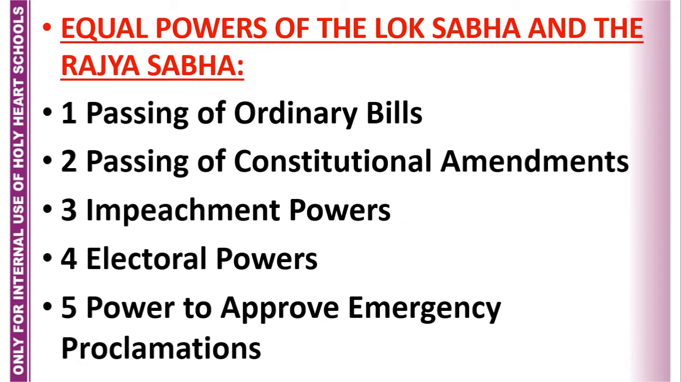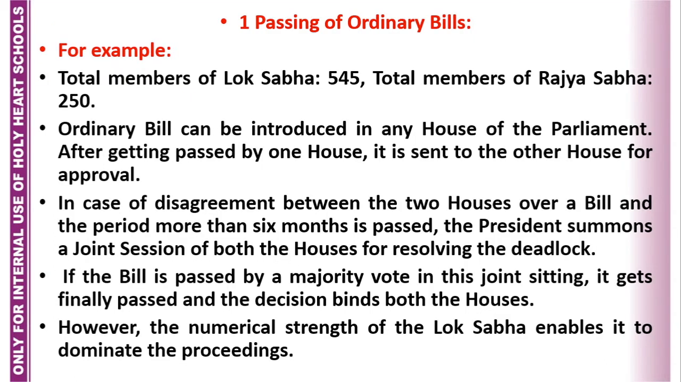First is passing of ordinary bills. Secondly, passing of constitutional amendments. Third, impeachment powers. Fourth, electoral powers. And fifth, power to approve emergency proclamations. So these are the five things on which Lok Sabha and Rajya Sabha enjoy equal powers. Then I will discuss it in detail. I will tell you how they enjoy equal powers. In introduction of the bill and passing the bill and everything, they enjoy equal powers.